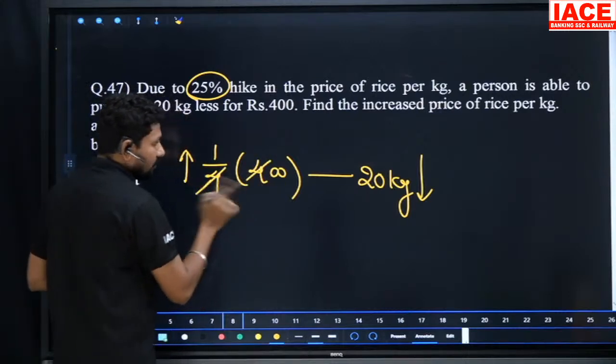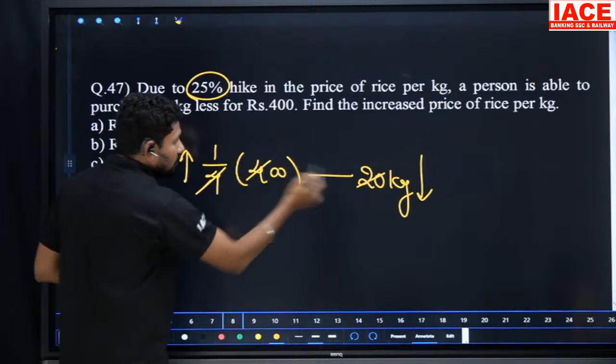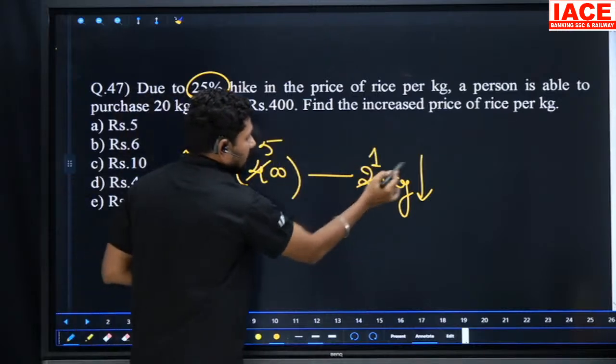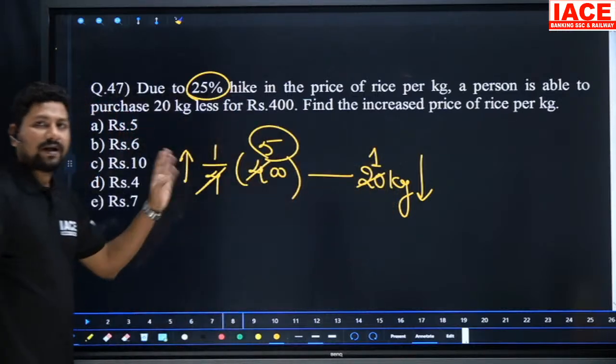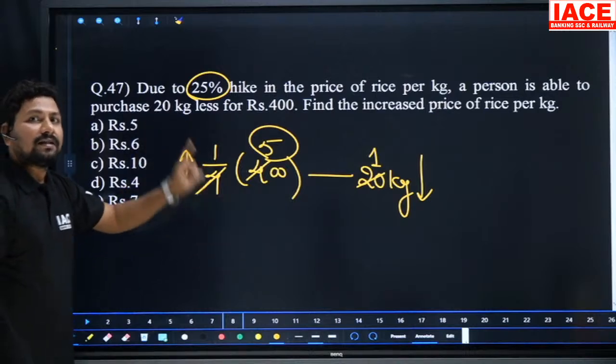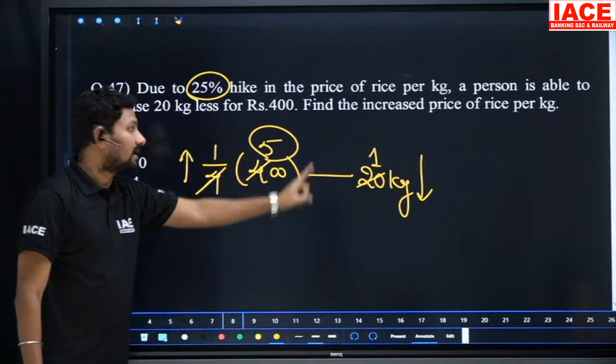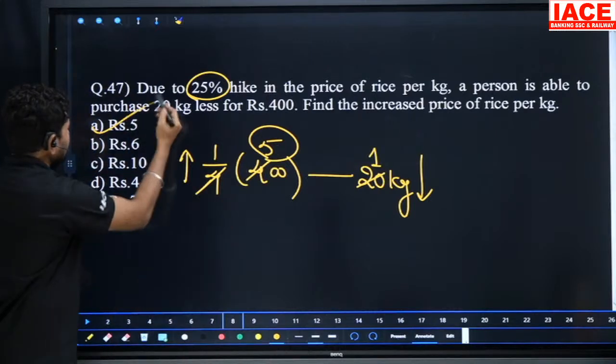4 cancels, 4 cancels. 20 to 100, how many times? 5 times. It is 1. Every 1 kg is how many rupees now? 5 rupees. So after the increment, the price per kg, every 1 kg, is how many rupees? 5 rupees. Option A.